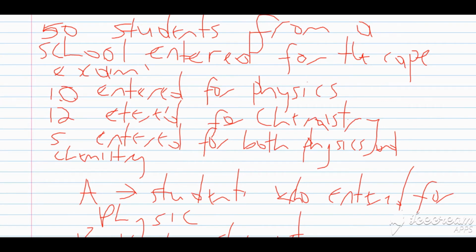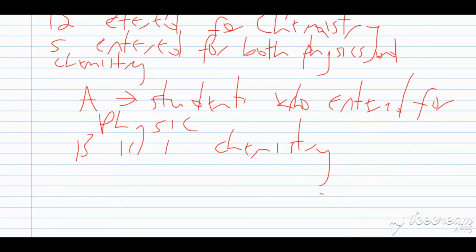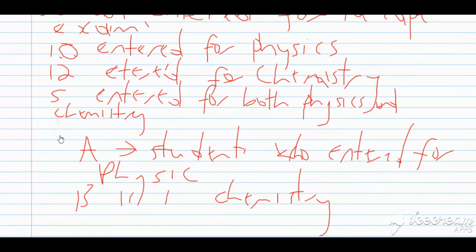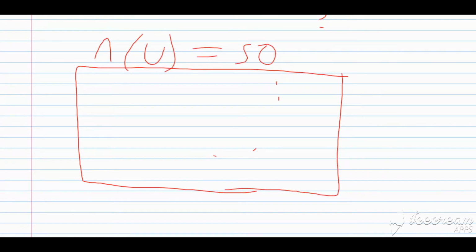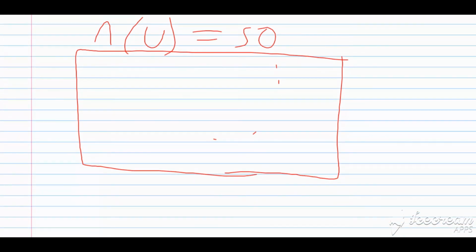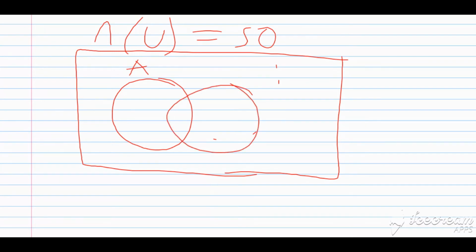To derive the other rules of probability, we're going to employ your knowledge of the Venn diagram. Looking at this question, it says that 50 students from a school entered for the CAPE exam. 10 entered for physics, 12 entered for chemistry, and 5 entered for both physics and chemistry. Now, we're going to use A as the students who entered for physics, and B as the students who entered for chemistry. So the first thing I want to establish on my Venn diagram is my universal set. We know that there are 50 persons who entered here. So let's break this down now. First we have physics, which is A, then we have chemistry, which is B.